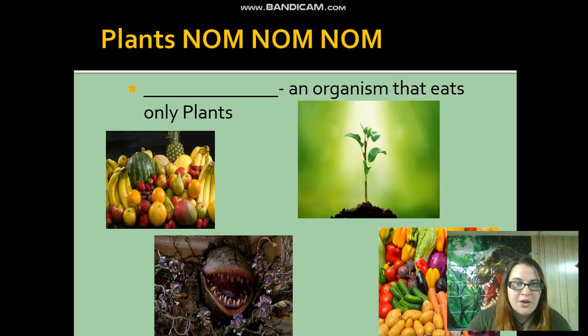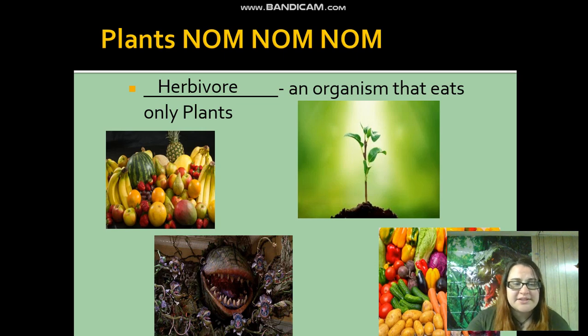But there are many other classifications other than those, and we'll talk about a few of those today. Okay, so an organism that eats plants, hopefully you're saying this in your head, is a herbivore. So herbivores are going to only eat plants, also the fruit or the nectar of those plants, and those are all classified under herbivores.